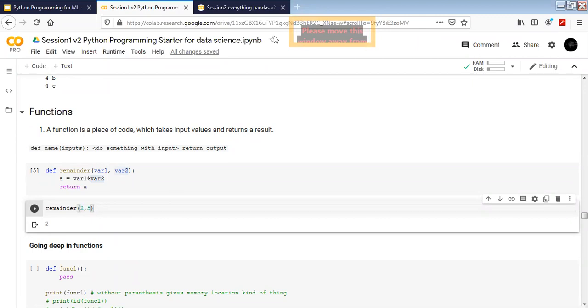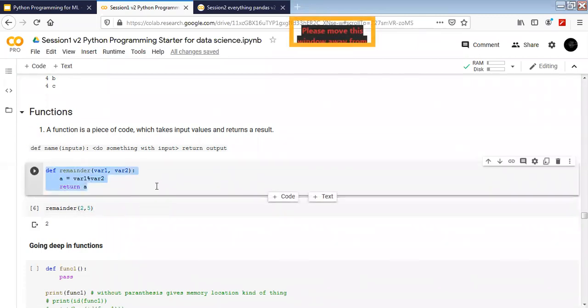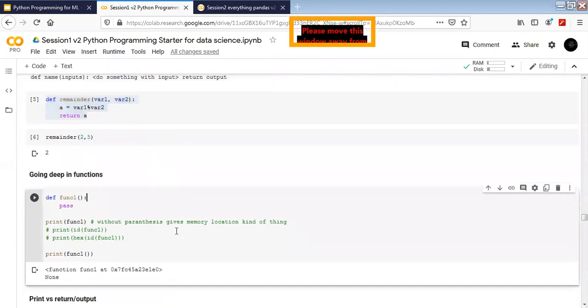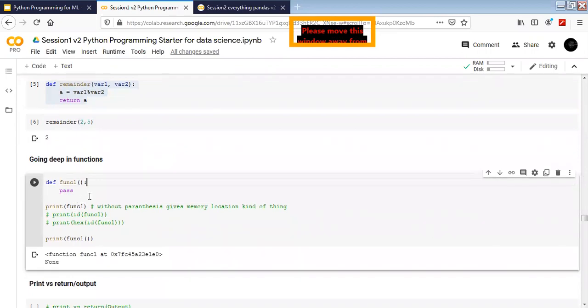Does anybody have any question about the function's definition? How do we write a function? I hope not. Okay, let's go a bit deeper into functions.